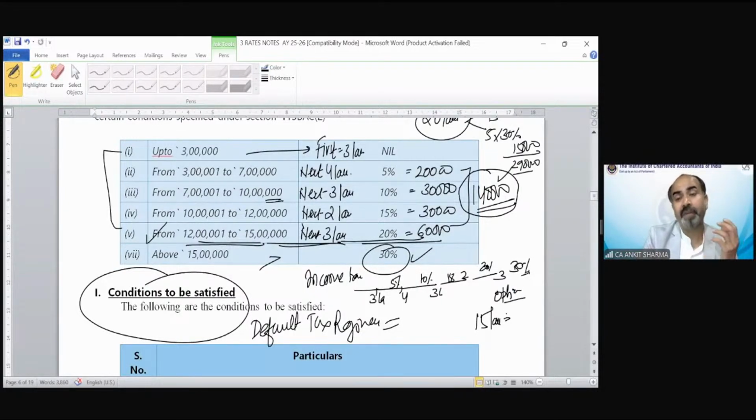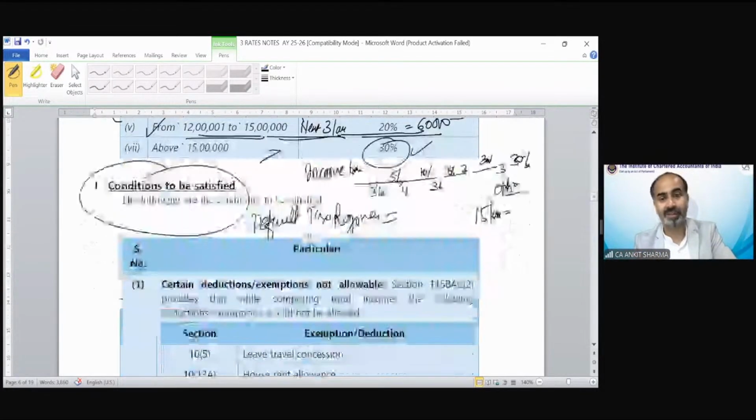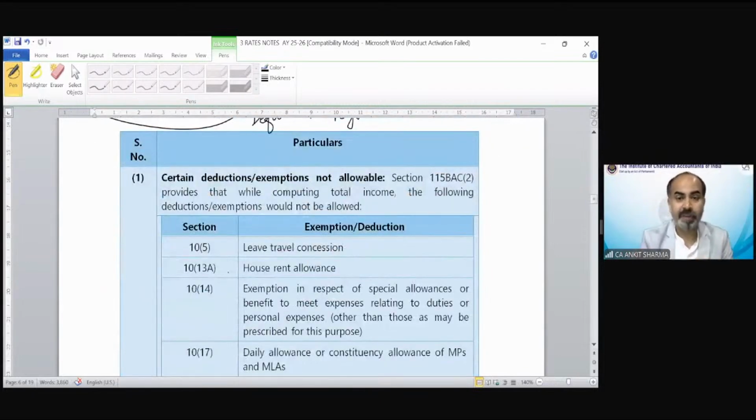It's more than 1,40,000. So you have to make some sacrifice to obtain the default tax regime. There are certain exemptions which we need to sacrifice if we want to opt for the default tax regime. What are these exemptions? What are those deductions? That will be discussed in later chapters one by one. So do not worry.